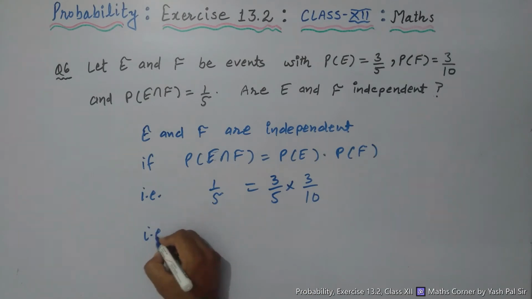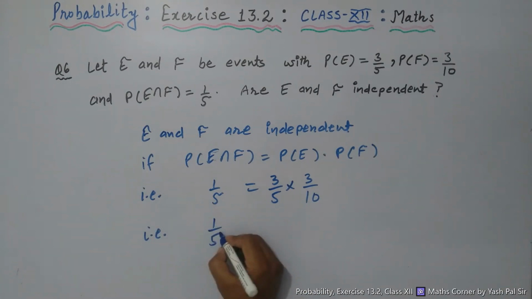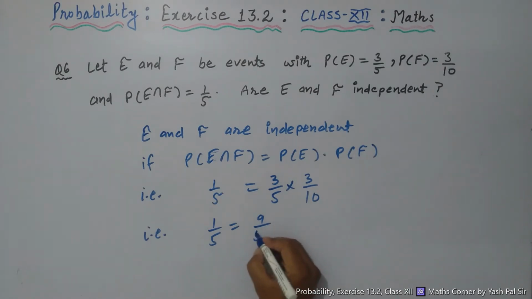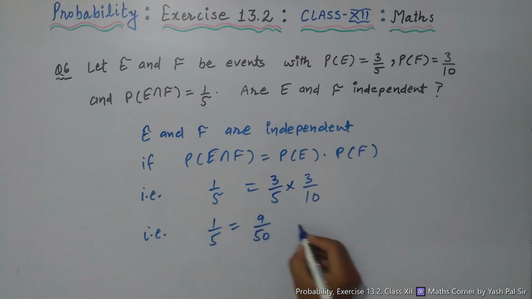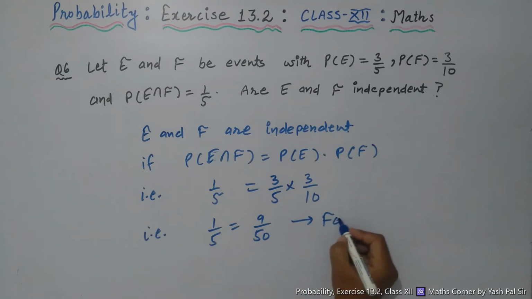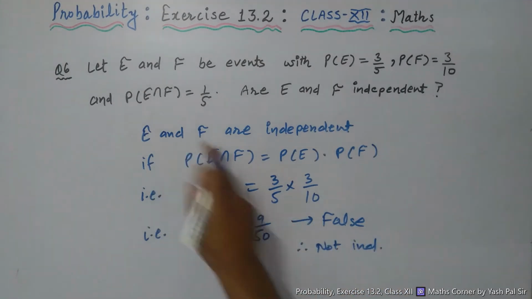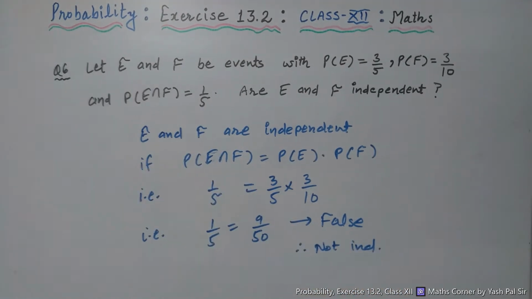So finally we have 1 upon 5 is equal to 9 upon 50. This is not true, this is false. So E and F are not independent.